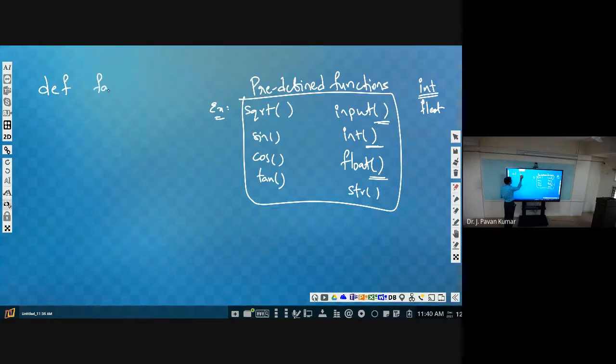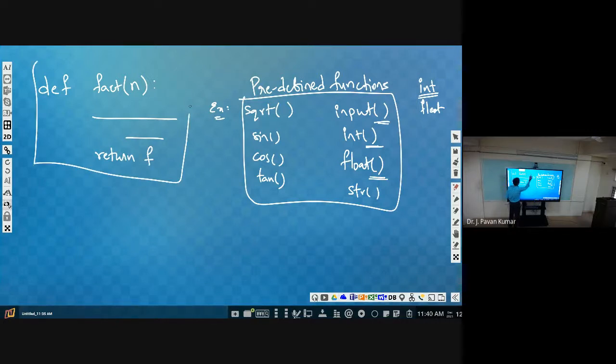This can be any valid identifier, fact of, and it will take some parameter. Then we define some logic, then we return some value from it, finally the result. We call these kinds of functions user defined functions.